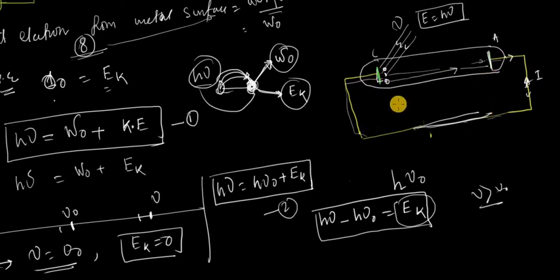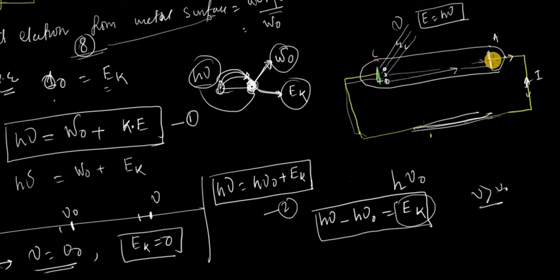You will get a current because the electron coming out from the cathode has some kinetic energy, and that kinetic energy is sufficient to reach the anode without any potential over here. That means they need no attraction to complete the path from cathode to anode. They utilize their own kinetic energy to travel from the cathode to the anode.